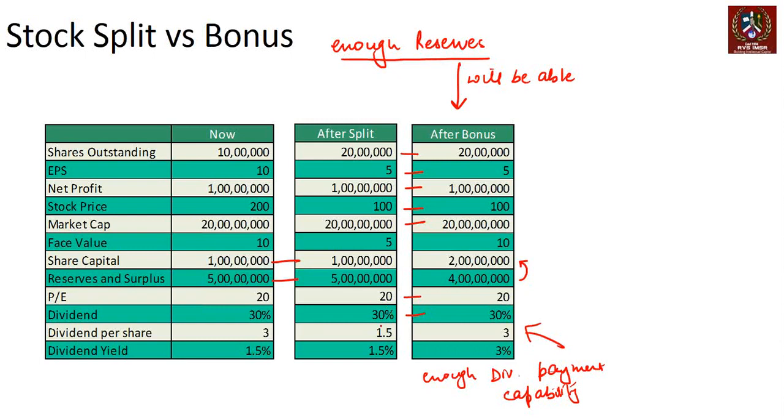In the case of split, there is no change in the dividend. The dividend yield remains the same, right? It's just two shares now, 1.5 rupees each instead of 3 rupees. Whereas in the case of a bonus, there is going to be a change in the dividend payment capability because you have to pay more dividend. So that's why bonus is typically treated as positive news, because the company is making a statement that A, we have enough reserves, B, we have enough dividend payment capability, which means they will keep making profits over a period of time. And that is what makes bonus more attractive.